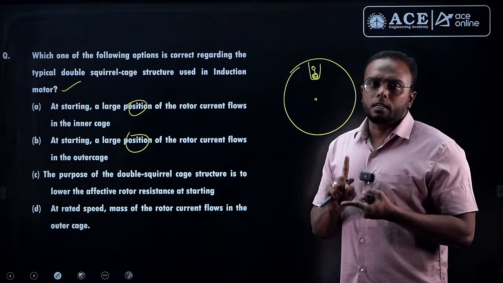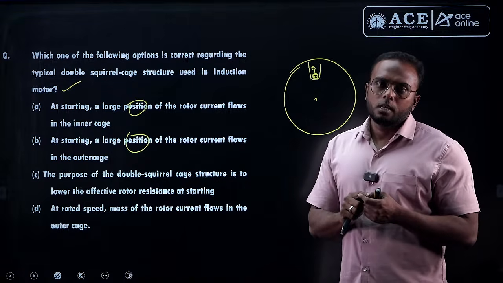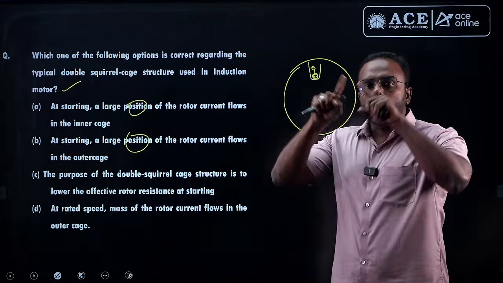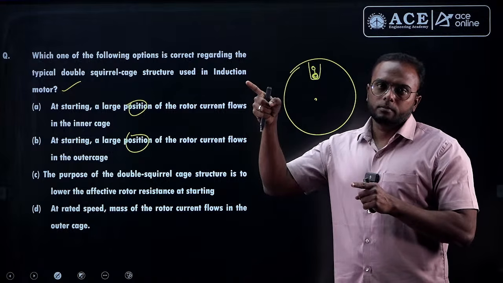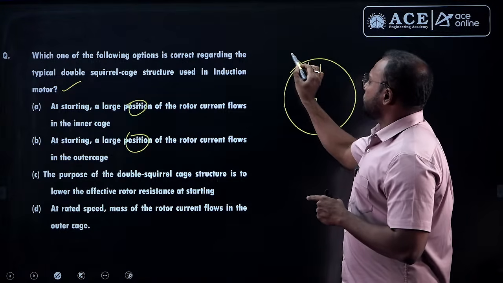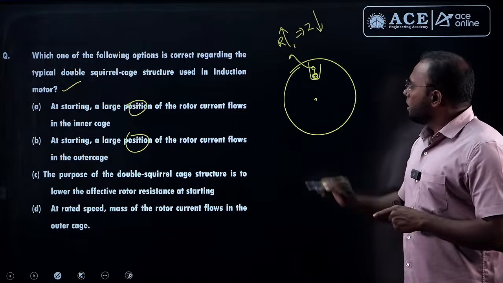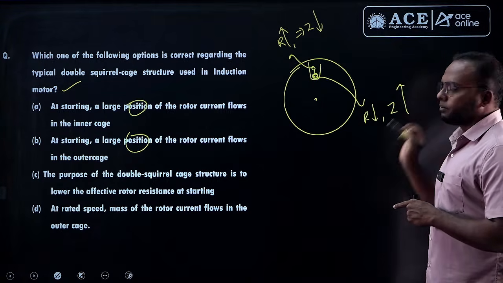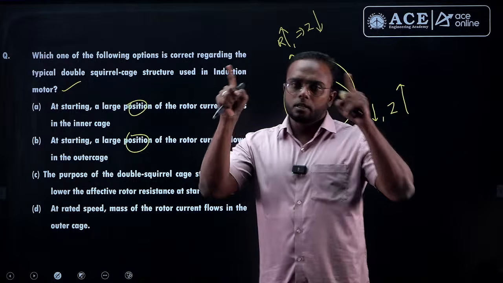But once it comes to running condition, total current shifts to the inner cage because it has low resistance and current can pass easily in that. But at the time of starting, the overall impedance of the outer cage will be less. That's why current flows mainly there. But it will have high starting torque because of high resistance in it. The outer cage will have high resistance, but overall impedance at starting will be very low. But the inner cage will have low resistance, but its impedance will be higher. So based on that, the current under starting condition will be mainly in the outer cage only.